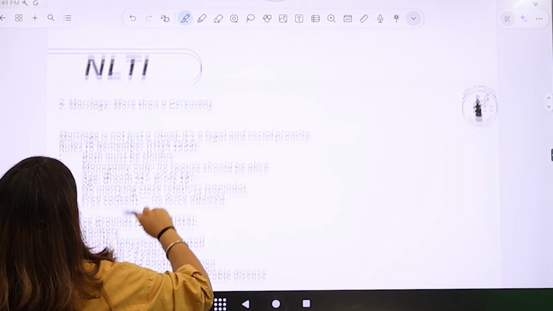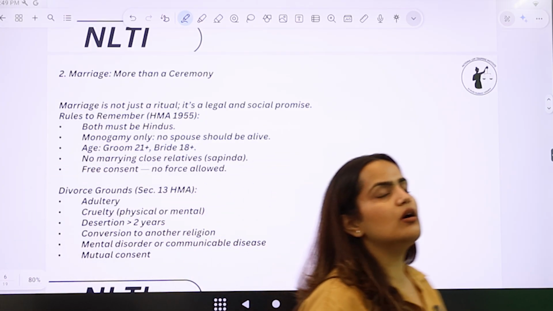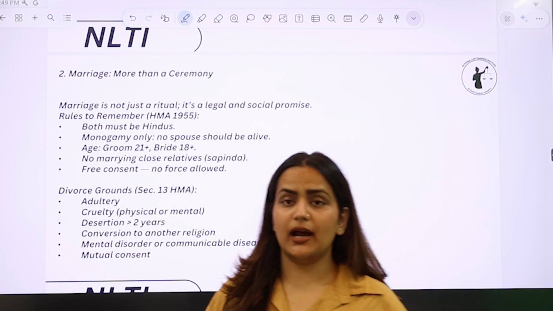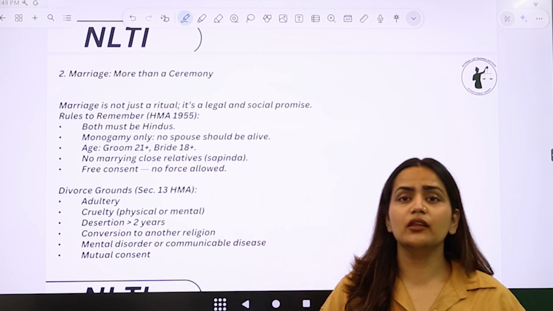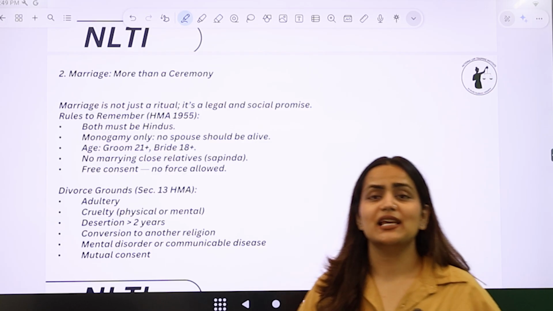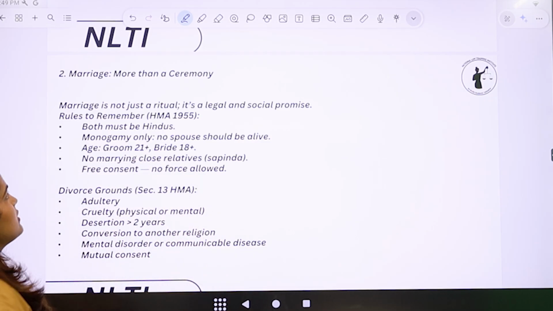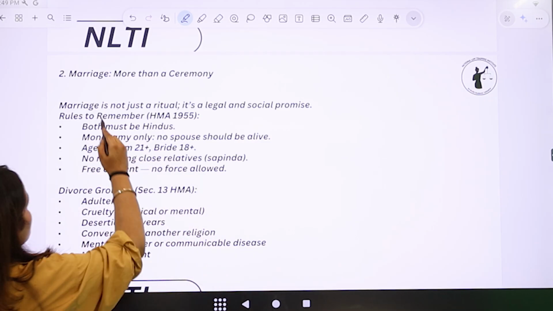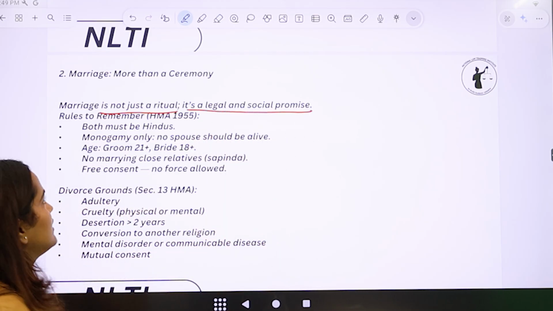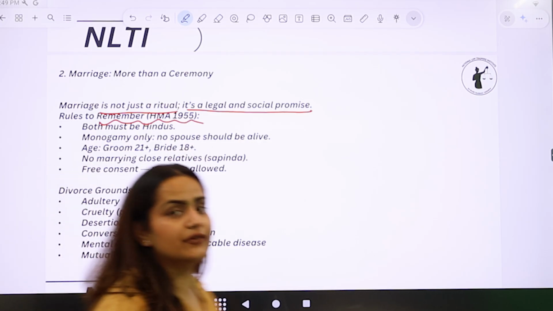Now, let's just read about marriage. So, marriage in Hindu laws is more than a mere contract. अब अगर हम बात करें Muslim laws की, on the other hand, marriages are in the form of a contract. Muslims में marriage का concept is that of a contract, right? So now here in Hindu laws, marriage is more than a ceremony, and marriage is not just a ritual, it's a legal and social promise. Very important. And the rules to remember are mentioned under Hindu Marriage Act of 1955.